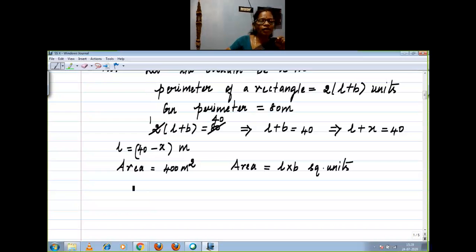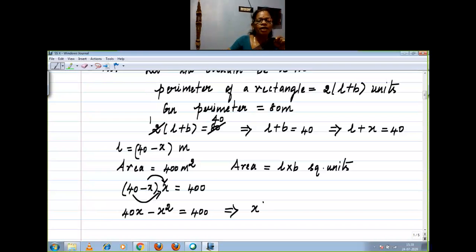You know what is L, right? What is your L? 40 minus x. What is your B? x, which is equal to 400, right? Now you have to multiply by x. Now what can you get? 40x minus x square equal to 400. That I am going to modify in terms of a quadratic equation, right? Which implies x square minus 40x plus 400 equal to 0.